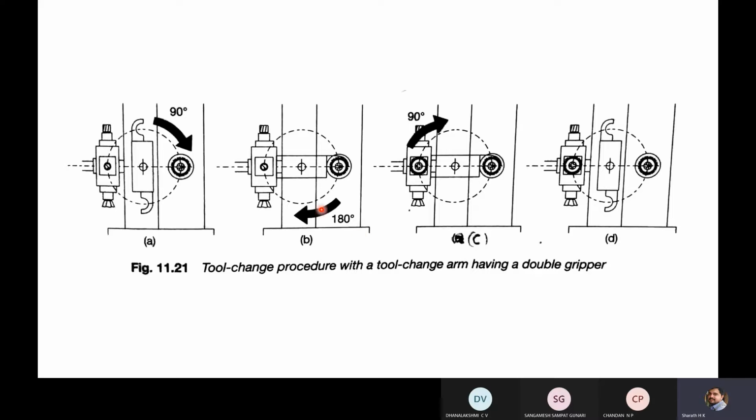Otherwise, if it is having only one arm instead of a double arm, if there is only a single arm, then it cannot perform picking and placing operations simultaneously. It has to perform them separately. That will take more time and there will be more unnecessary movement. You can avoid unnecessary movement with the help of the double gripper arm. So this is the step-by-step procedure involved for a tool changing arm with a double gripper.